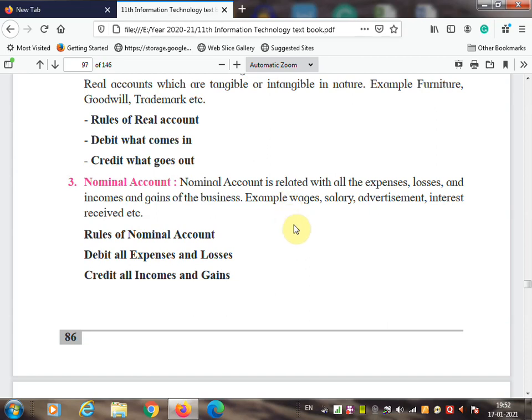For example, wages, salary, advertisement, interest received, etc. The rule of nominal account is debit all expenses and losses and credit all incomes and gains. Whatever expenses or losses there are, you record on the debit side, and whatever income there is, you record on the credit side.